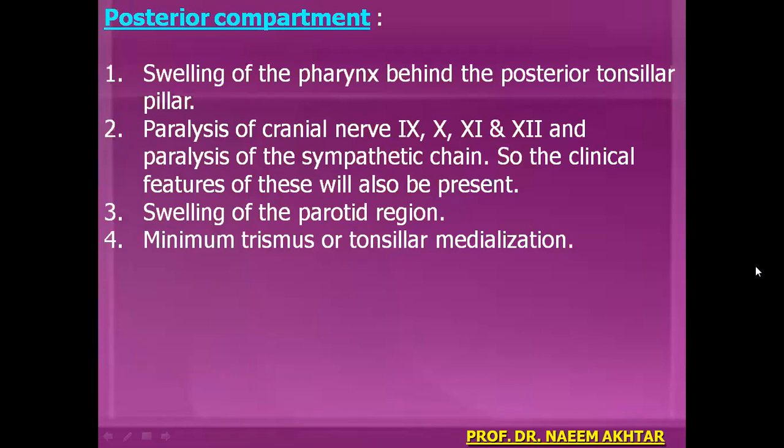Posterior compartment, if involved, then the patient will have swelling of the pharynx behind the posterior tonsillar pillar. Then the patient will also have paralysis of cranial nerves 9th, 10th, 11th, and 12th, and therefore paralysis of the sympathetic chain as well. Similarly, the patient will have clinical features of all these nerves and sympathetic chain paralysis. Swelling of the parotid gland and minimal trismus or tonsillar medialization is seen in case of posterior compartment involvement.